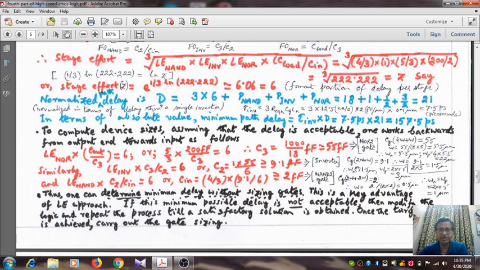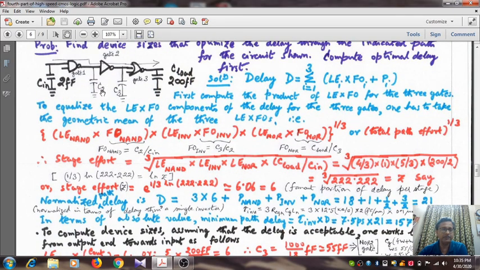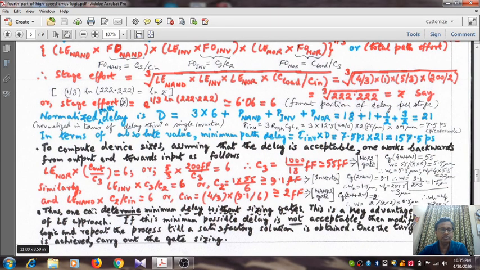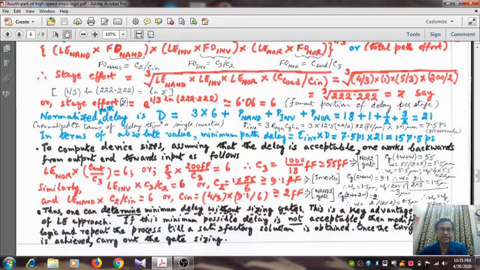So the size of the NMOS transistor is 1.5 micrometer, whereas that of the PMOS transistor is 2 times as large, that means 3 micrometer. And lastly, you see that we have got it to be 9.1 femtofarad. So 9.1 divided by 2, actually we do not know. Suppose 9.1 by C into the logical effort of the 2 input NAND gate, that will give me 6. So the logical effort of the 2 input NAND gate multiplied by C2 by C equals 6. Therefore the input capacitance is equal to 4 by 3 into 9.1 by 6, roughly equal to 2 femtofarad. So thereby we can verify that the input capacitance is indeed 2 femtofarad.